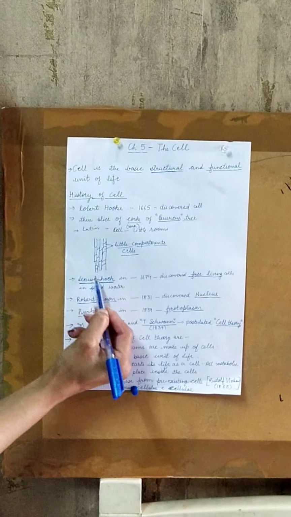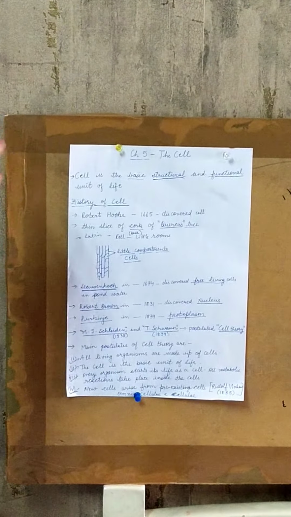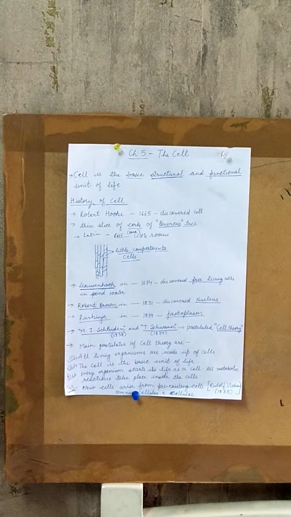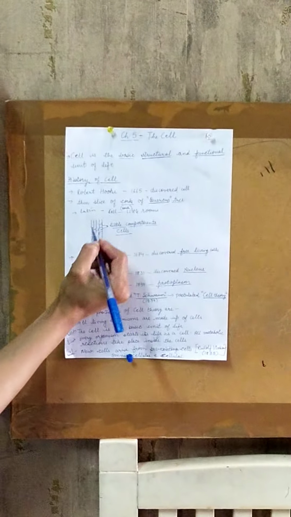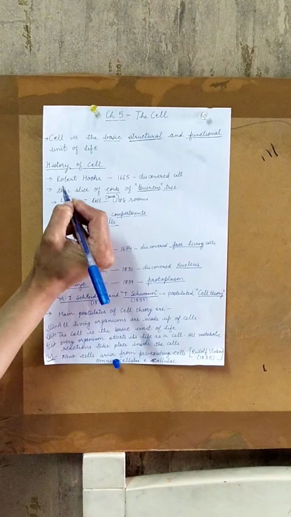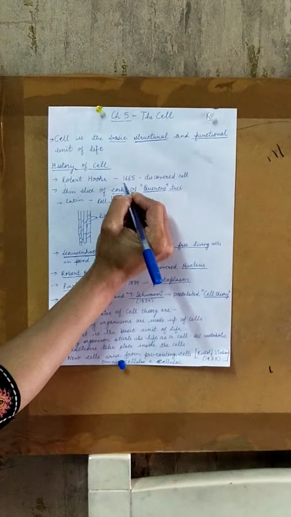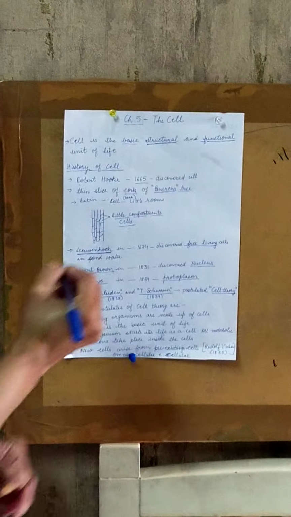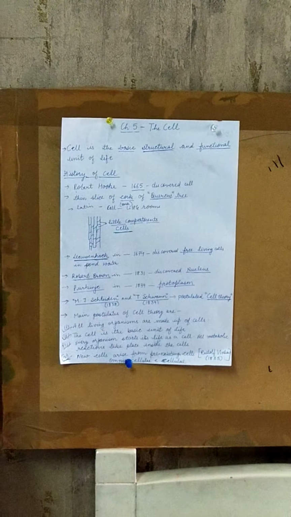The term cell in Latin itself means little rooms. Why do we call it a honeycomb-like structure? Because it seems to have many sections in it. So the cork of the Quercus tree was studied by Robert Hooke in the year 1665 and he discovered the cell. The branch of science which deals with the study of the structure and components of the cell, their structures and their functioning is called cell biology.